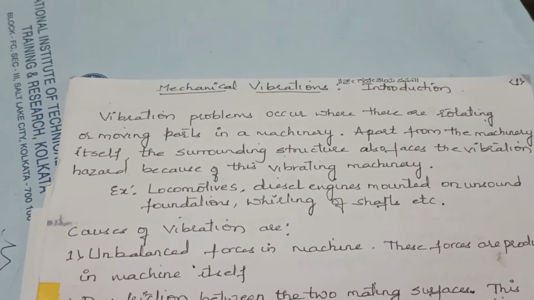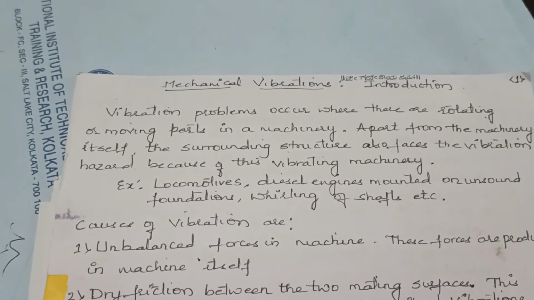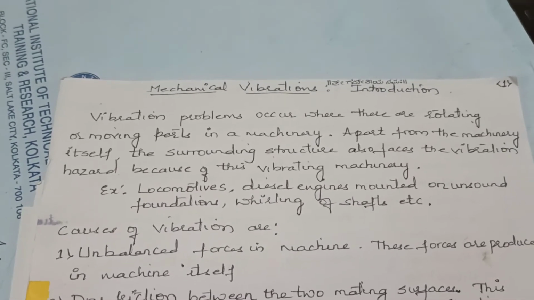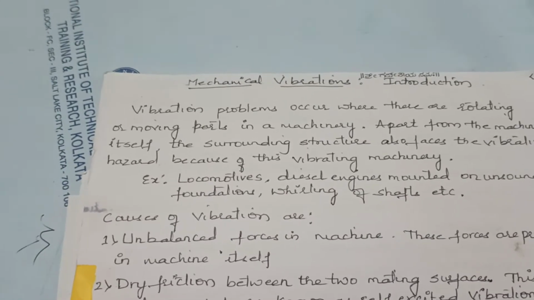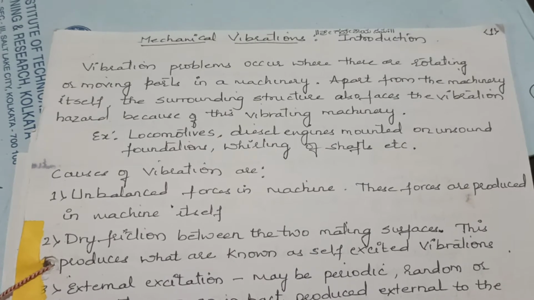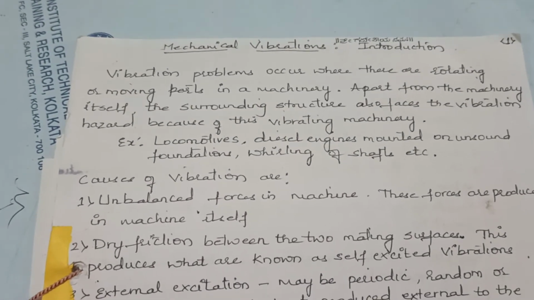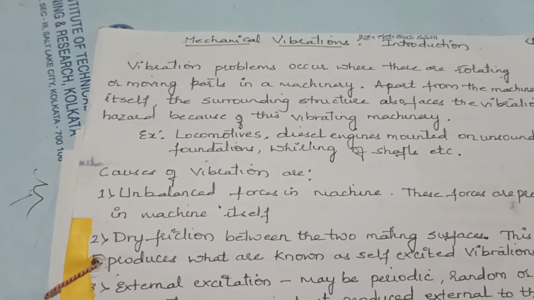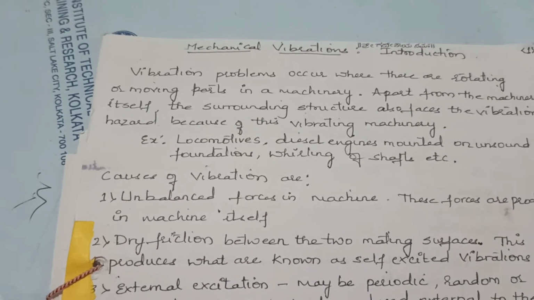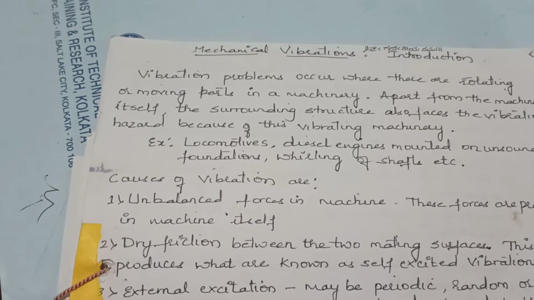What are the causes of vibration? Vibrations are caused, first, because of unbalanced forces in a machine. These forces are produced in the machine itself. Because the machine or the structure has unbalanced forces or unbalanced masses, the vibration will be produced.